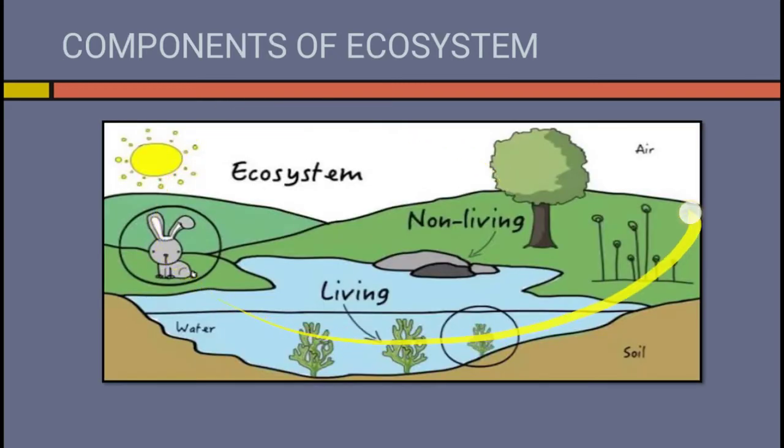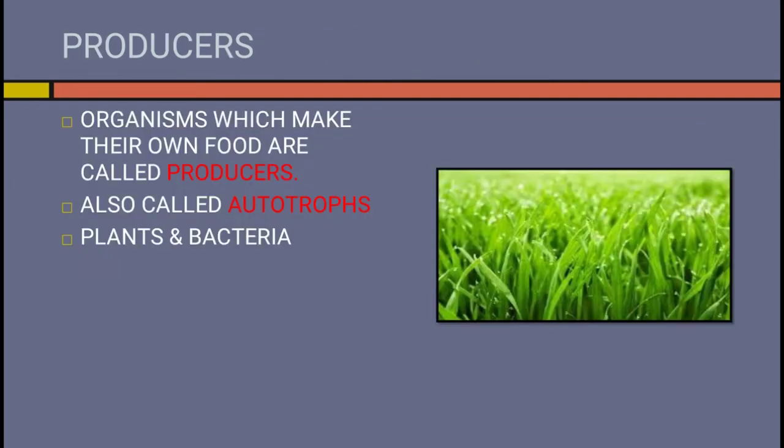Now here is a picture which depicts the components of ecosystem. Both living and non-living factors can be seen in this. So in this ecosystem, we discuss about the interaction between living and non-living things. Moving on to producers, which is a part of biotic component. Organisms which make their own food are called producers. They are also called autotrophs. Plants and some bacteria are examples.